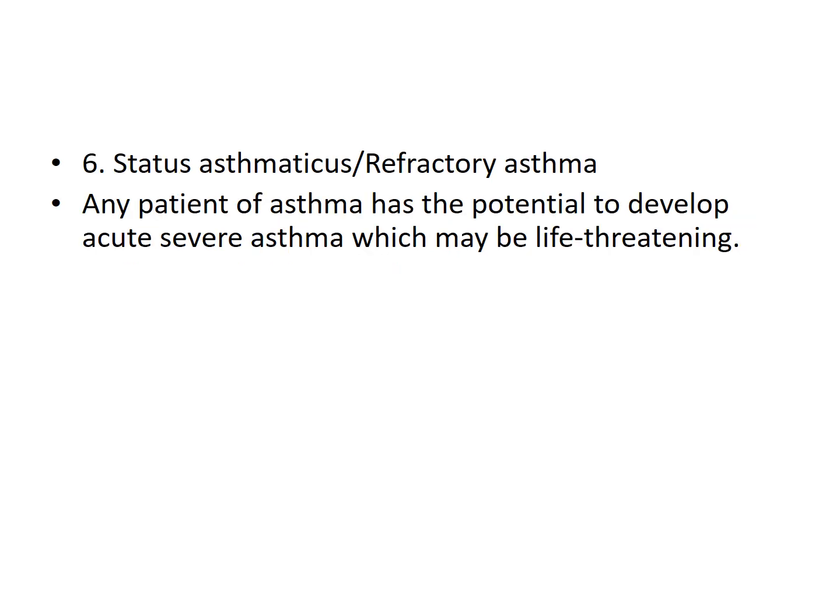The next condition is status asthmaticus or refractory asthma. Any patient of asthma has the potential to develop acute severe asthma, which can be life threatening.